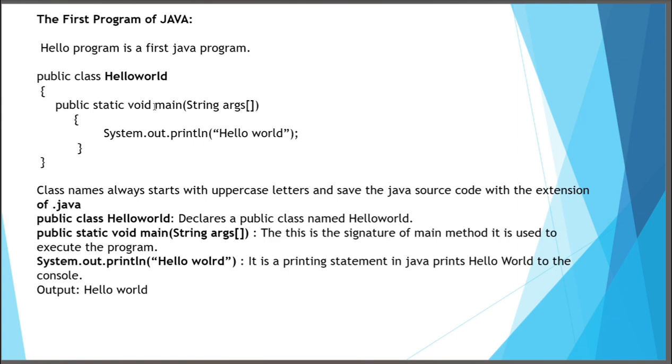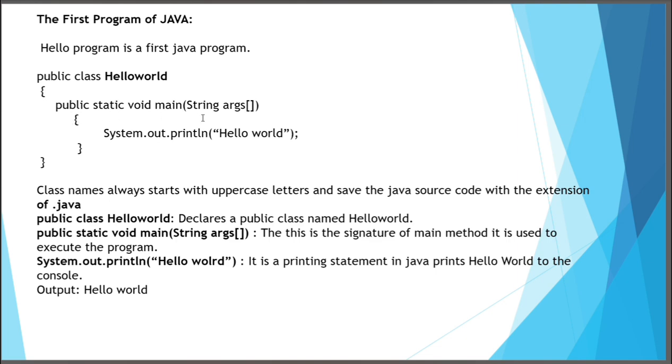Now we can see which words are defined in the program. Public and class are both keywords, and public is an access modifier. That means we can access it anywhere. Class is a keyword and it is used to create a class.